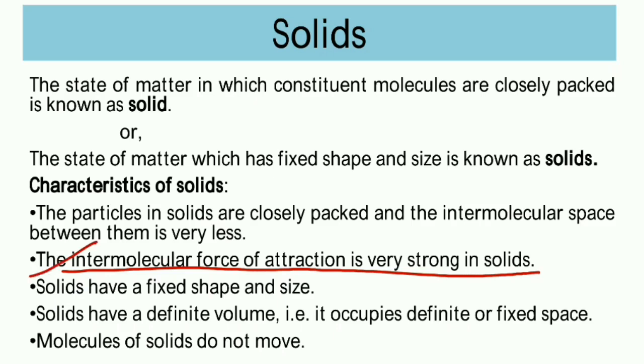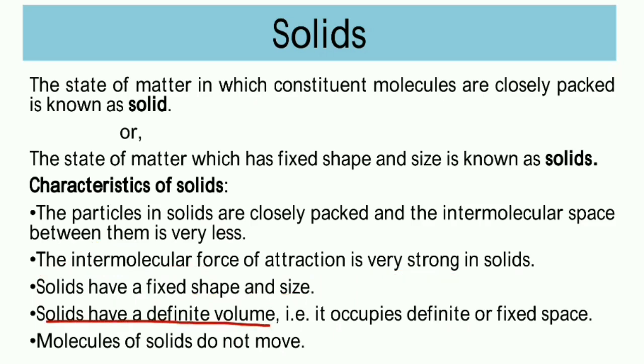Now, solids have a fixed shape. Obviously we have taken the examples also. Solids have a fixed shape and size both. Now, solids have a definite volume. What is volume? Whatever space anything occupies, that occupied space is known as volume. Like this we can say that a refrigerator occupies more space than a television.